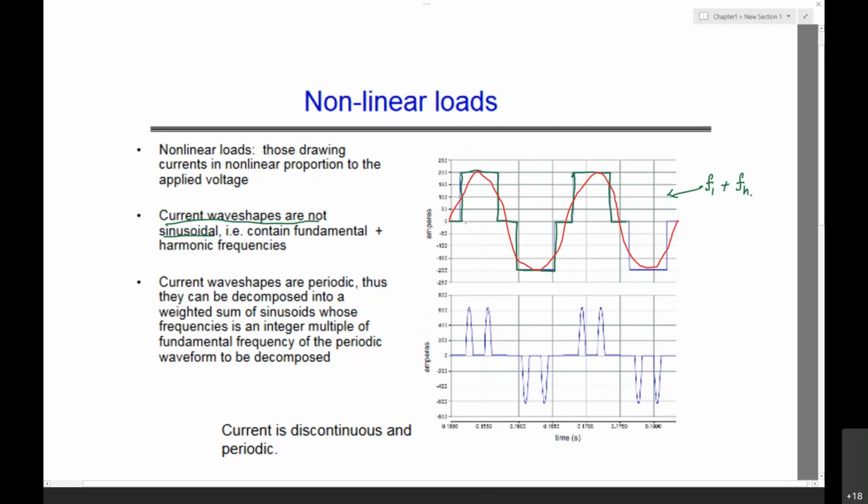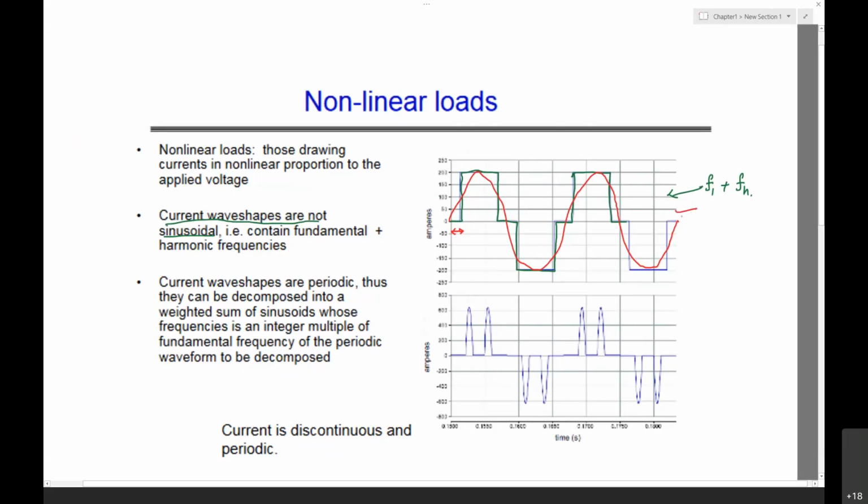When you have a nonlinear load, during this particular duration it may be offering a high impedance. It may not be allowing current at all. There may be a load where we do not draw current from the source during that time. This is a periodic signal.